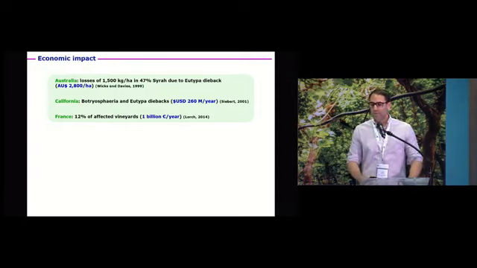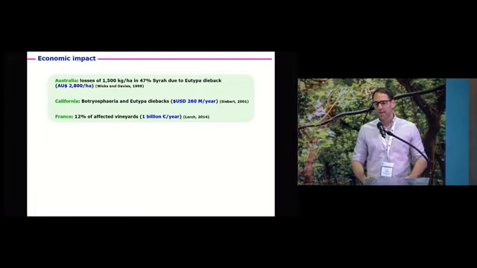For example, in Australia, about 40% of the cultivar Syrah has some symptoms of Eutypa dieback, one of the main diseases associated with mature plants, causing an economic impact of almost 3,000 Australian dollars per hectare. In California, these diseases, Botryosphaeria and Eutypa dieback, cause an economic impact of 260 million American dollars per year, and 12% of the French vineyards are affected by esca, one of the most characteristic diseases in mature plants, causing an economic impact of 1 billion euro per year.